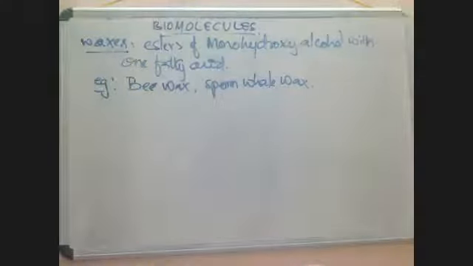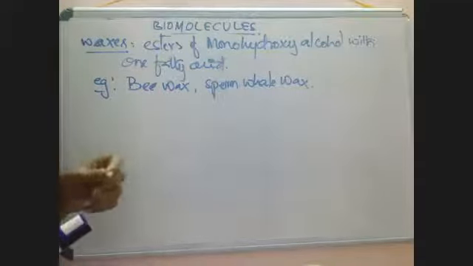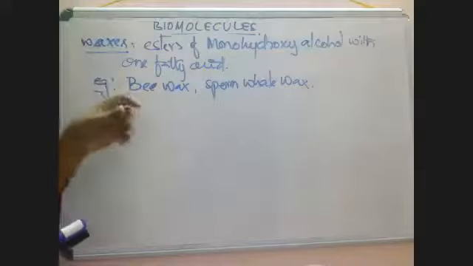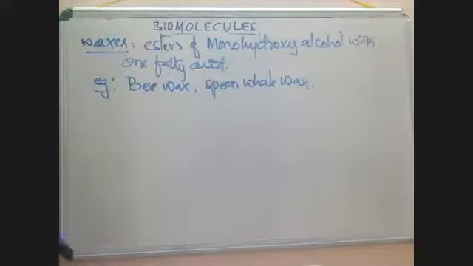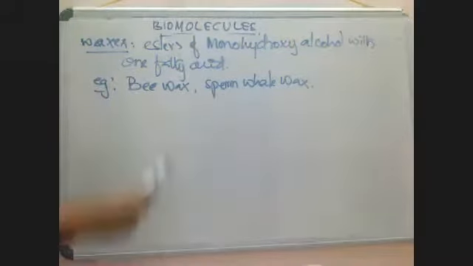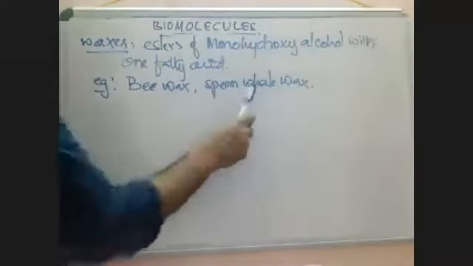These are examples of waxes. Beeswax: the honey bee produces a honeycomb. How do they build a honeycomb? Honeycomb is made with a wax. The wax which is present in that honeycomb is beeswax. And in whale fish,